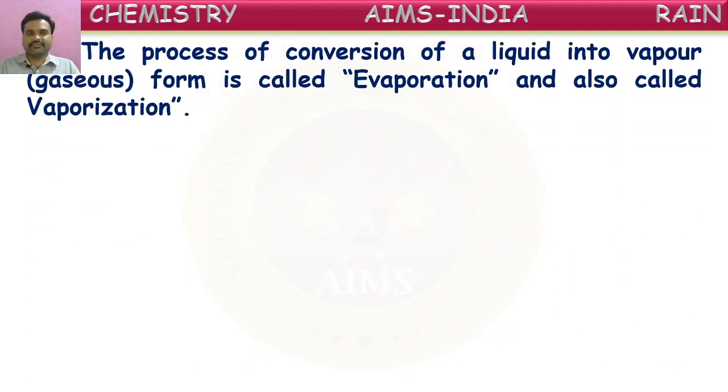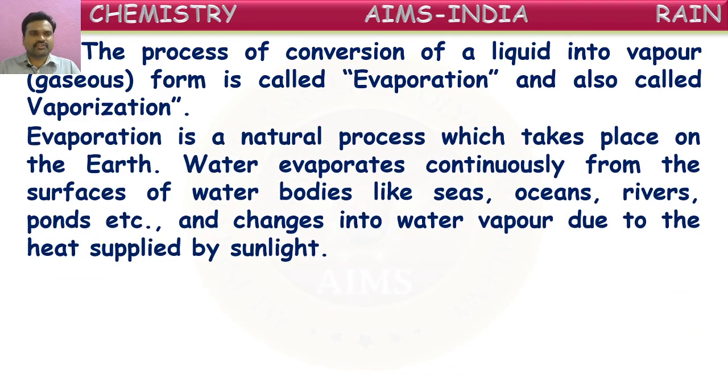Yes, the definition is given here. The process of conversion of a liquid into vapor or gaseous form is called evaporation. And it is also called vaporization. Evaporation is also called vaporization. Good. Next. Evaporation is a natural process which takes place on earth. Yes, it is naturally occurring.